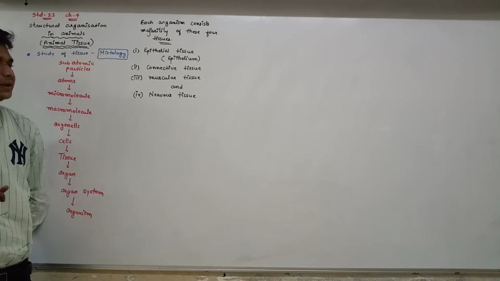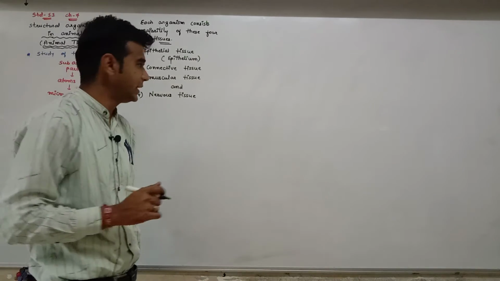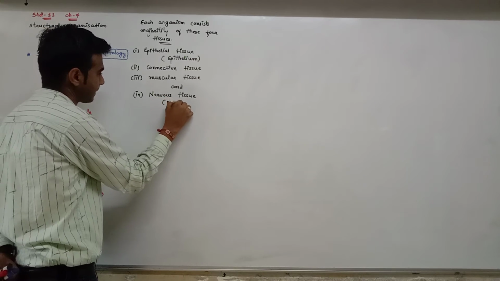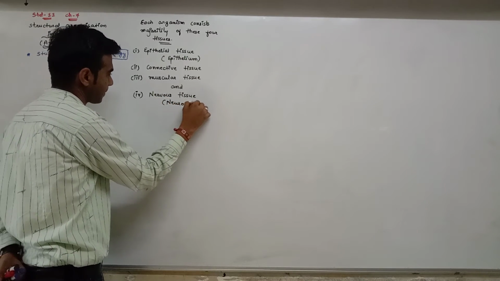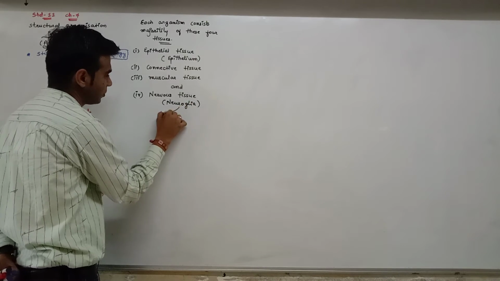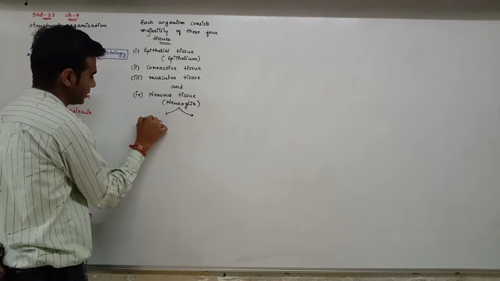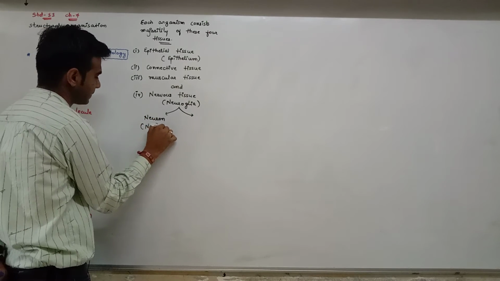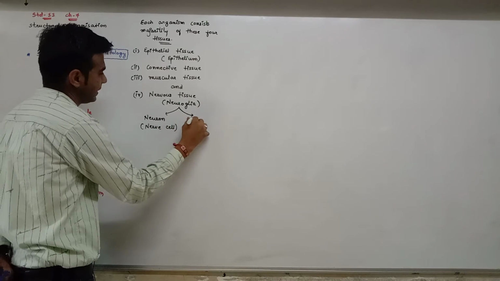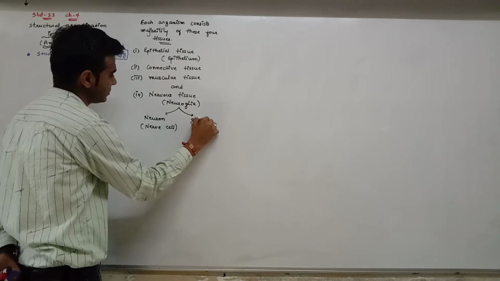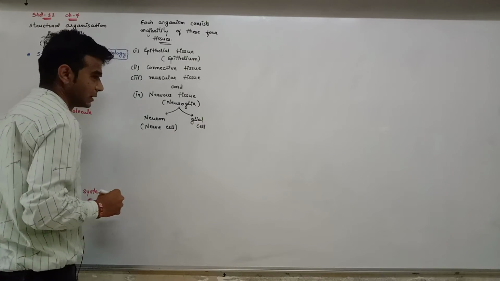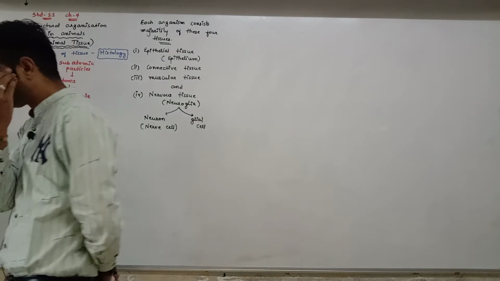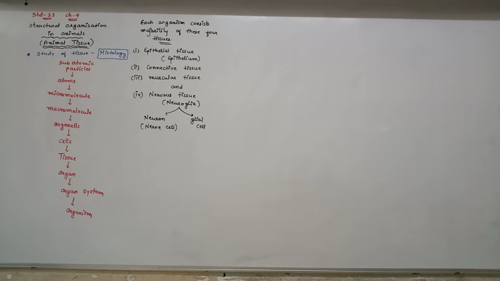And nervous tissue, also known as neuroglia, is made up of two things: neuron, that is nerve cell, and another cell known as glial cell. Glial cell gives support to the neuron or nerve cell.